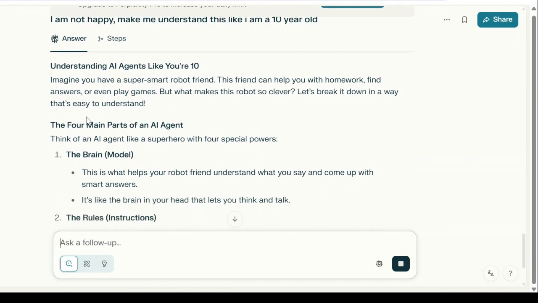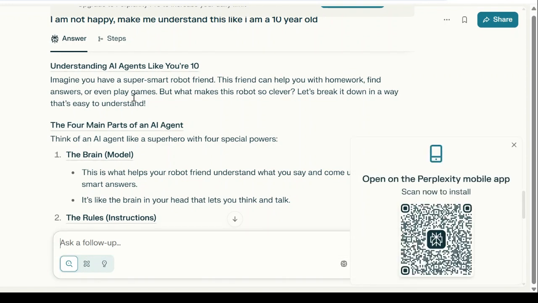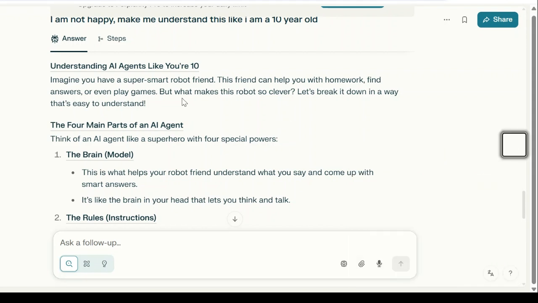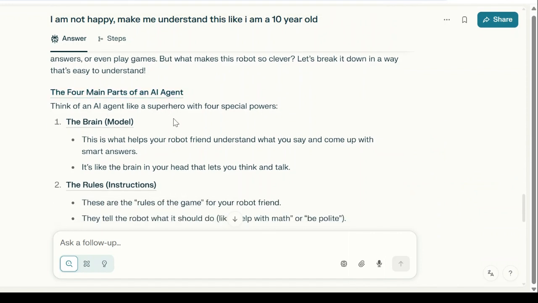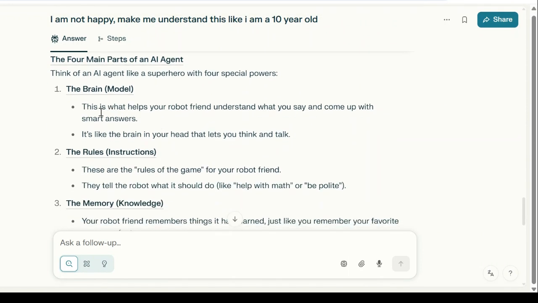So let's say, imagine you have a super smart robot friend. This friend can help you with your homework, find answers, or even play games. But what makes this robot so clever? Let's break it down to understand the four main parts of an agent. Number one, it is the brain. It helps your robot to understand what we want, right?